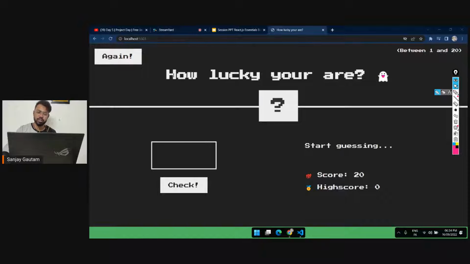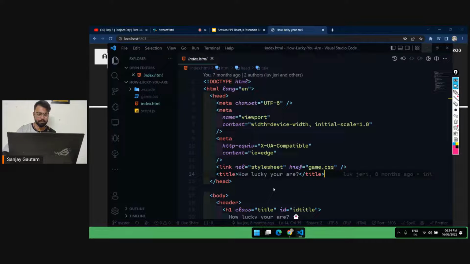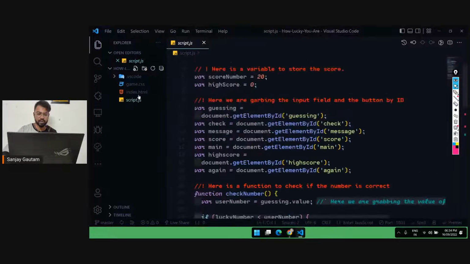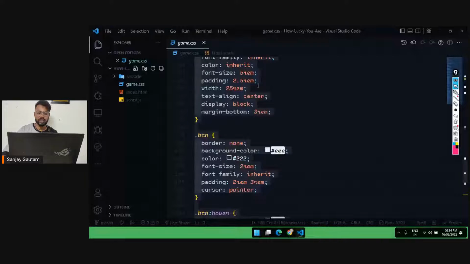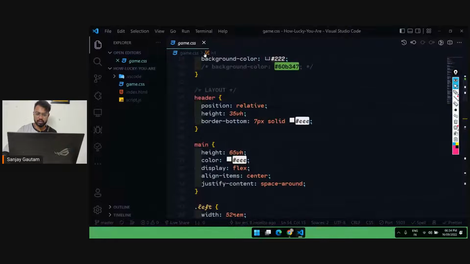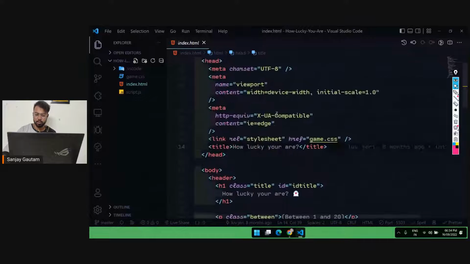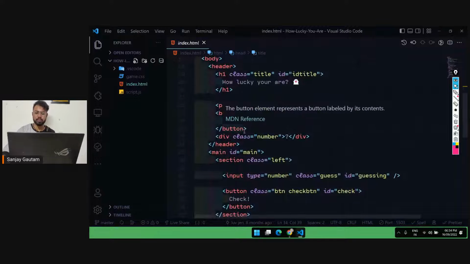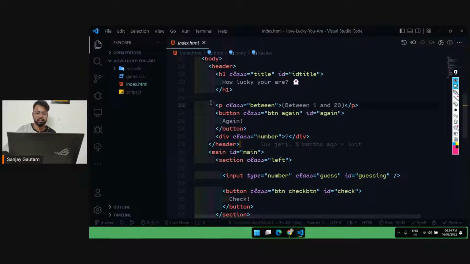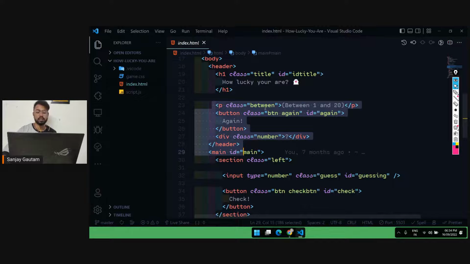We are going to convert this game, which is in bare HTML, CSS, and vanilla JavaScript, into React, and I'm going to share this project with you as well. We are not going to do UI today in this class, because UI is something you can make with CSS and HTML.